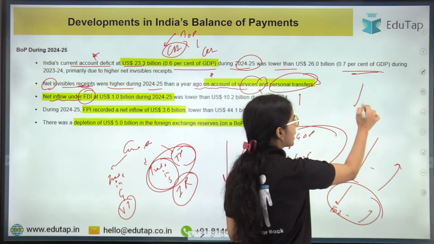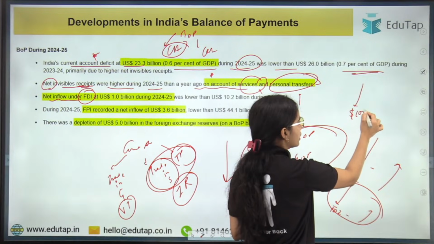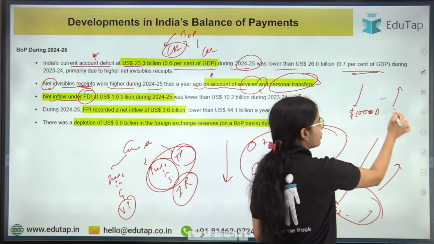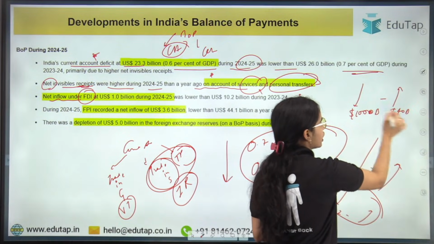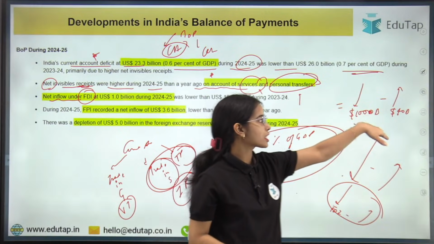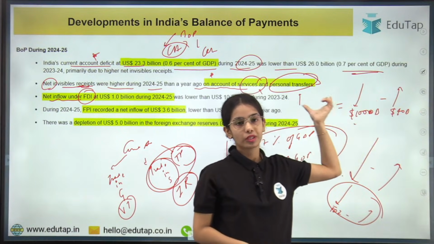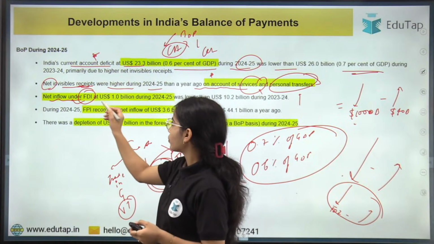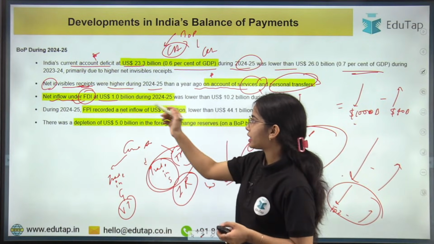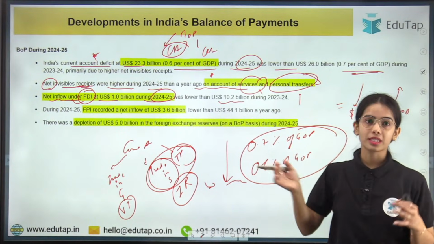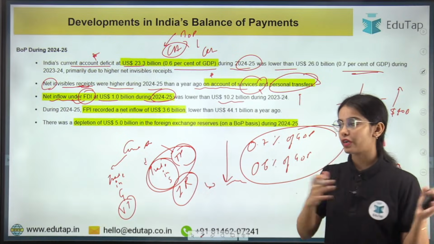Okay, so let's say we are getting FDI of $100 billion and we are doing FDI of $40 billion. So the net FDI will be $60 billion. How much we are getting minus how much we are giving, that is the net amount. So net FDI inflow was $1 billion during 2024-25, lower than the $10.2 billion that we received in the previous financial year.